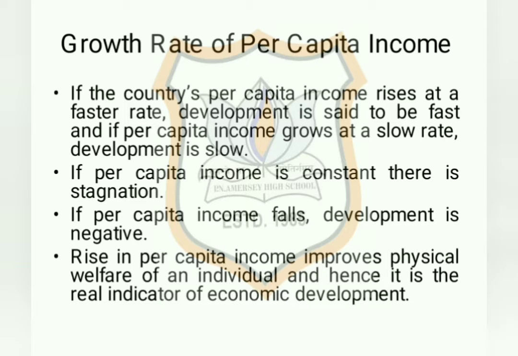However, if per capita income is constant, that means there is neither a rise nor a fall in per capita income, then there is a stagnation. Lastly, if per capita income falls, then it is termed as negative development, or again it is underdevelopment.